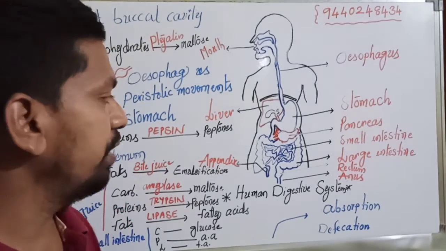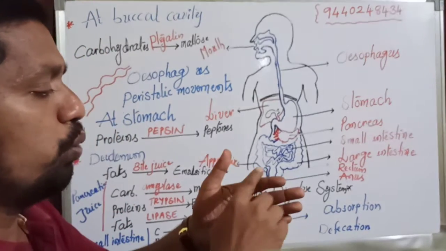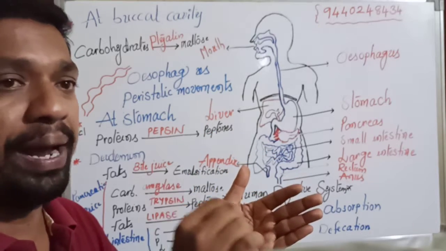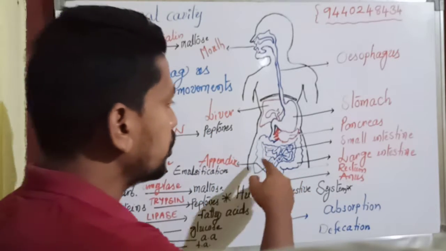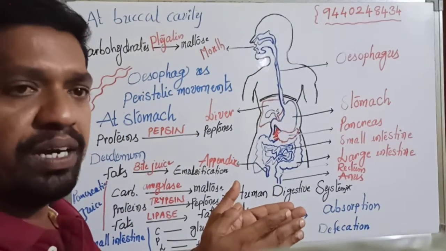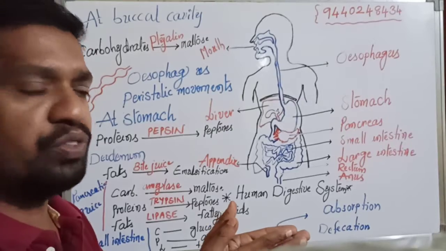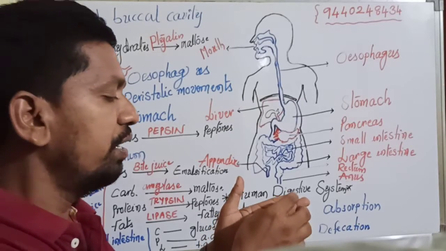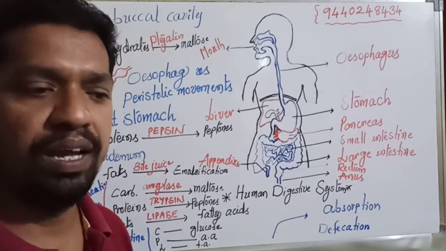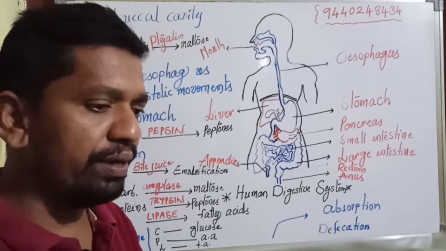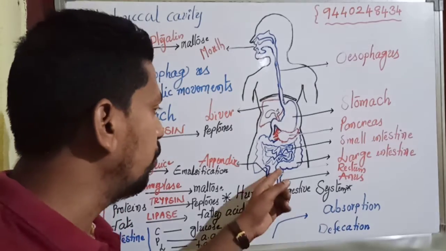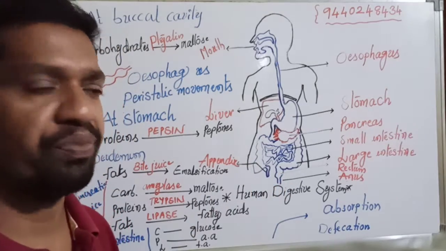After digestion, in the small intestine, I told you there are a huge number of finger-like projections also. They are known as microvilli. So from the surface of the small intestine, from the digested food items, important nutrients are absorbed into the bloodstream, known as absorption. After the absorption, the unwanted poisonous waste materials now enter into the large intestine.